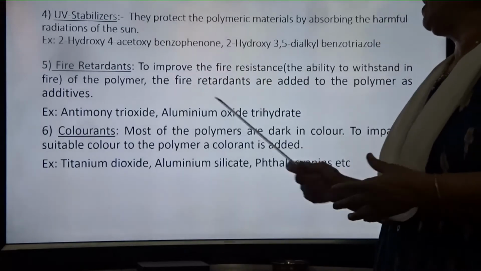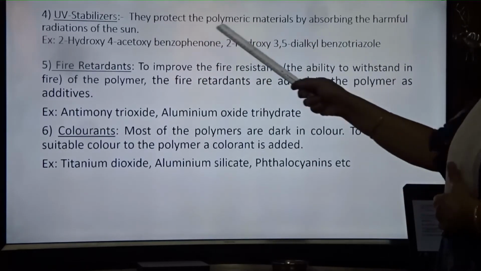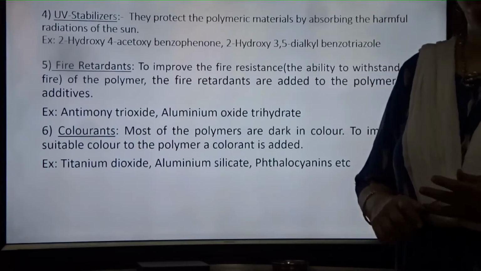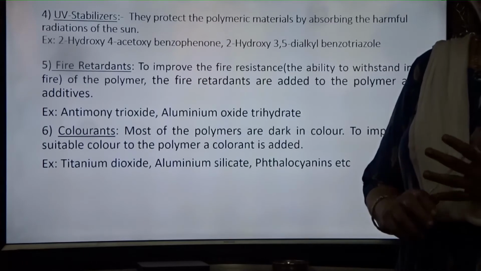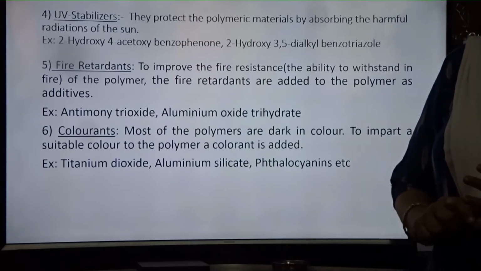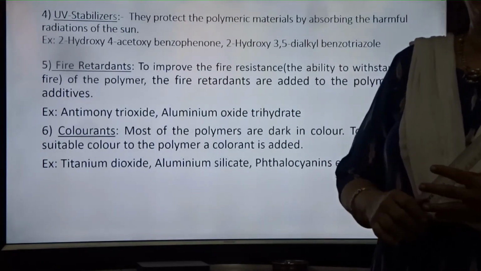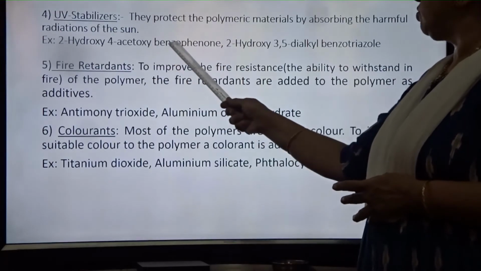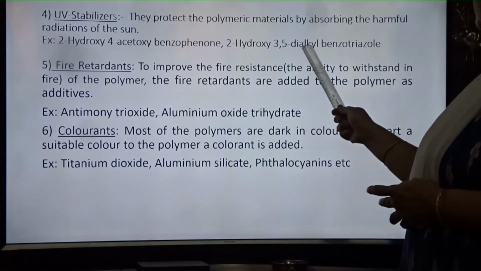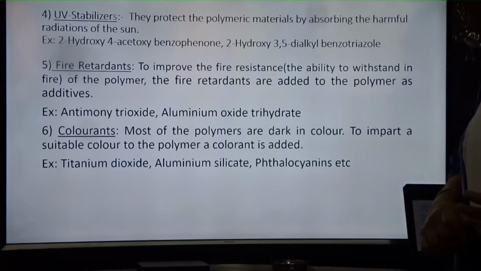Next, UV stabilizers and absorbers. They protect the polymeric material by absorbing the harmful radiation of the sun. Suppose something has to stand in the sunlight for many hours. Then at that time we can add UV stabilizers and absorbers. For that we have to add 2-hydroxy 4-acetoxy-benzophenone, 2-hydroxy 3,5-dialkyl-benzotriazole as UV stabilizers.